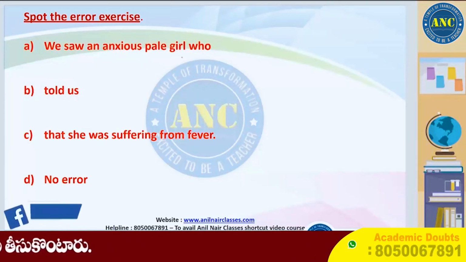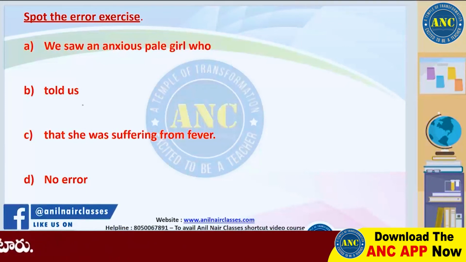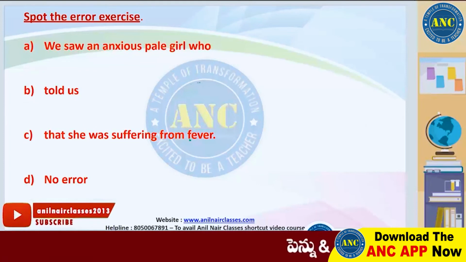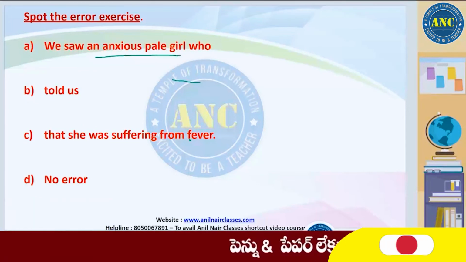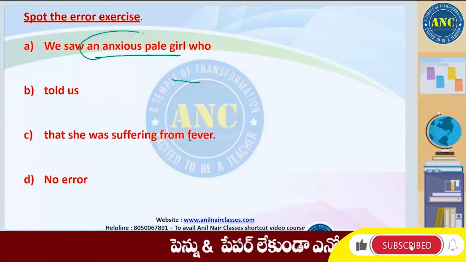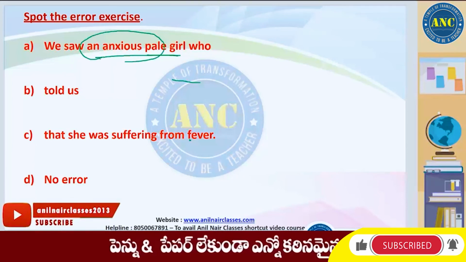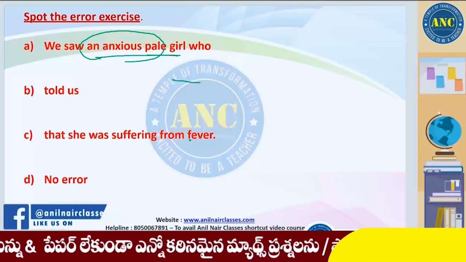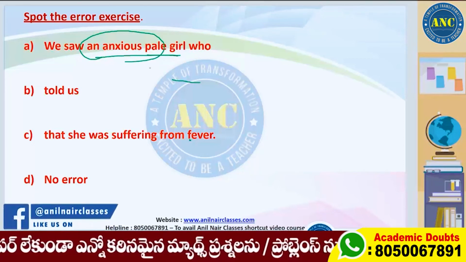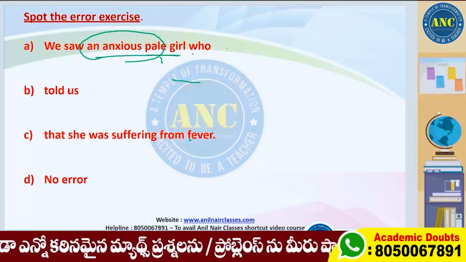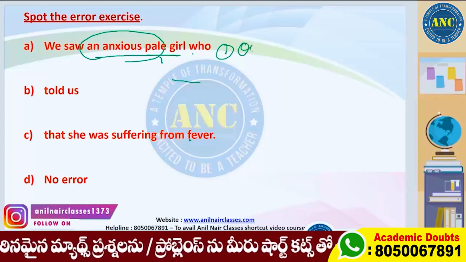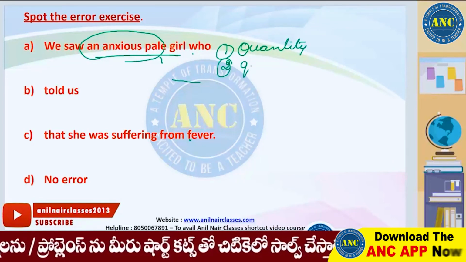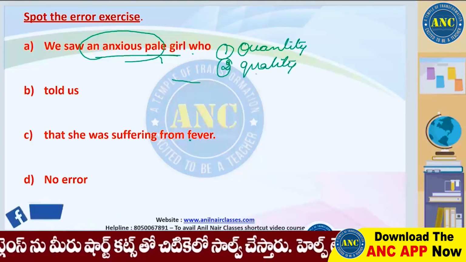Next one. We saw an anxious pale girl who told us that she was suffering from fever. Anxious pale girl, the order in which the adjectives are placed is not right. We have discussed the order in which they are put. First we put the quantity, right? Then the quality, number 2. I'm revising the rule.